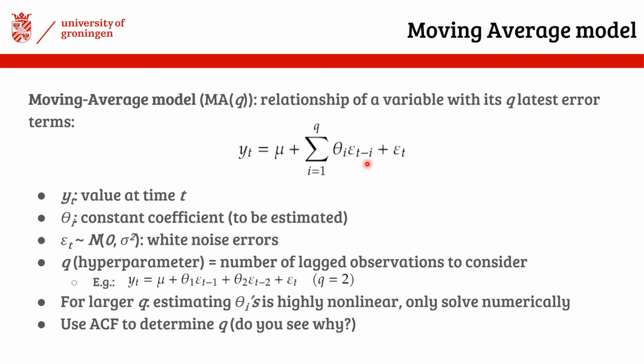Since the MA(q) model doesn't have confounding components, we can use the autocorrelation function to determine the hyperparameter q, whereas for the autoregressive model we have to use the partial autocorrelation function. A difficulty of the moving average model is that it's not straightforward to obtain estimates of the thetas. A positive note is that you will have to do it in the assignments. An instruction of the estimation procedure will be given.